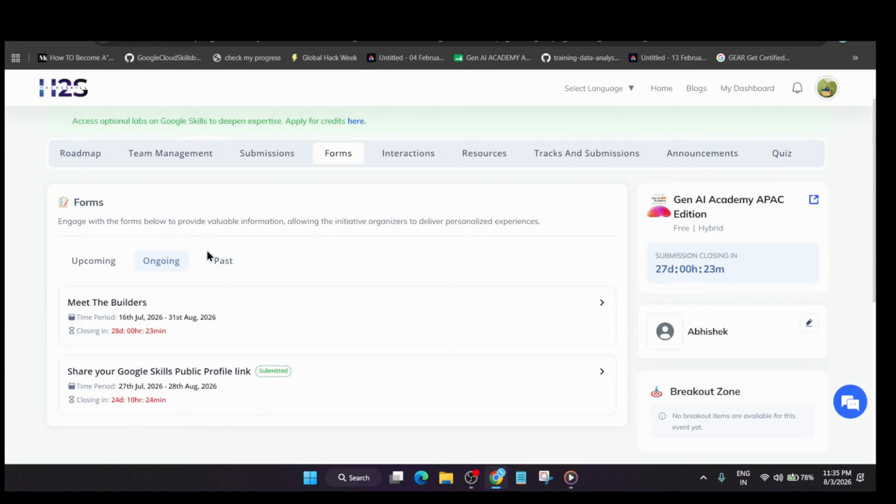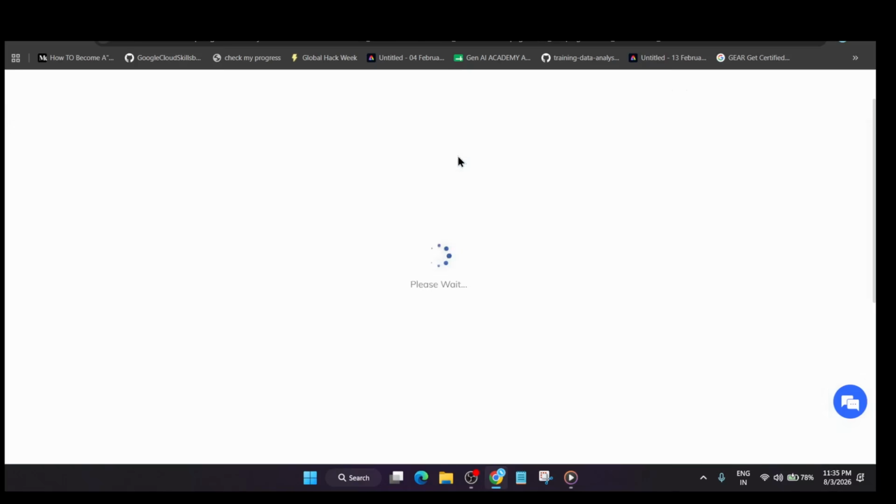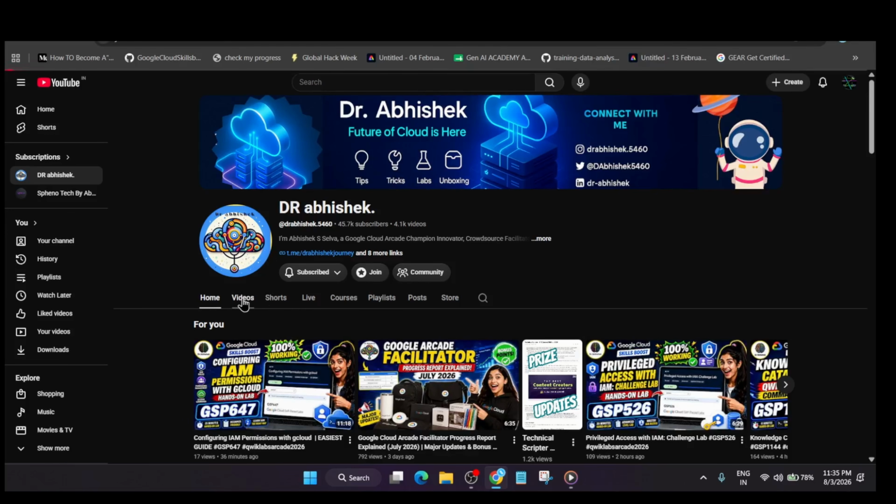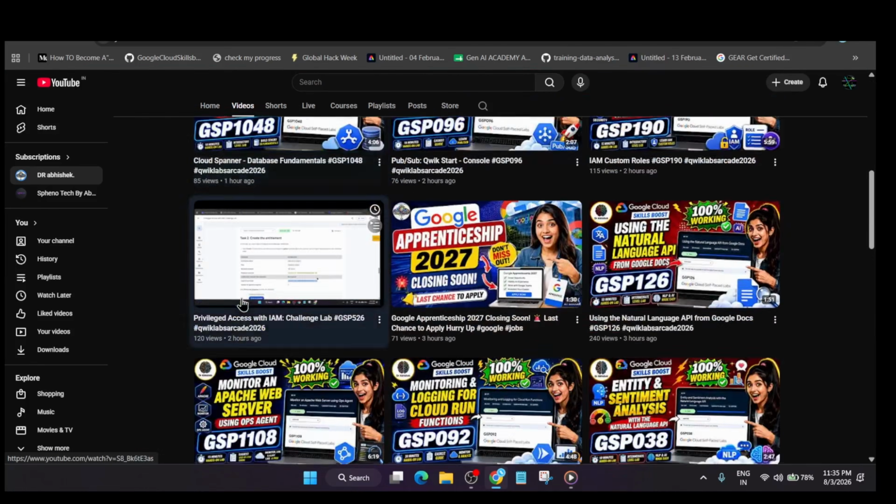Now here we have to wait for the resources to get updated. Here also you can see they have the resource guide. Currently only skills profile submission and skills lab submission is live. Once the project and code labs are live, we'll cover that also. Stay tuned.